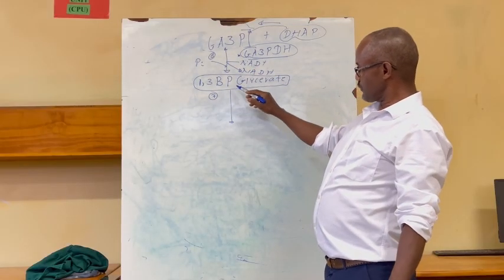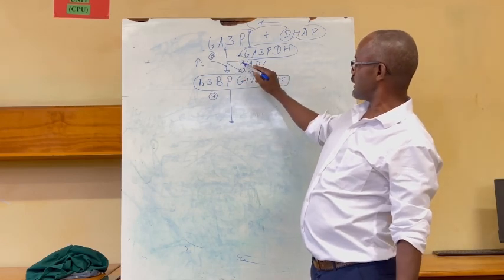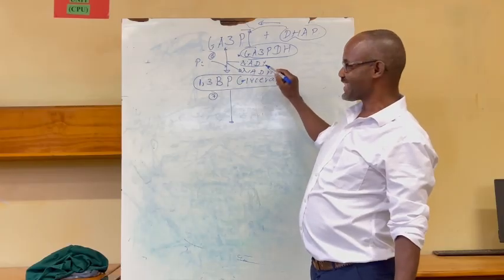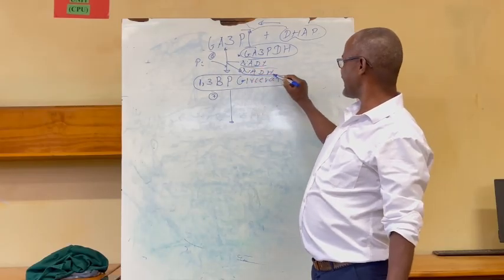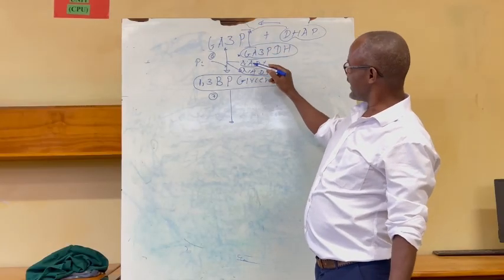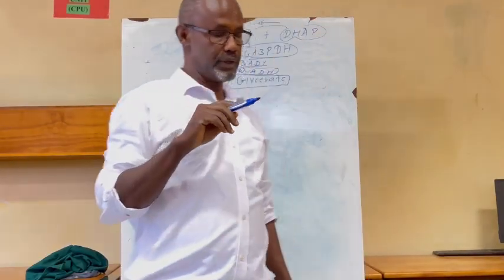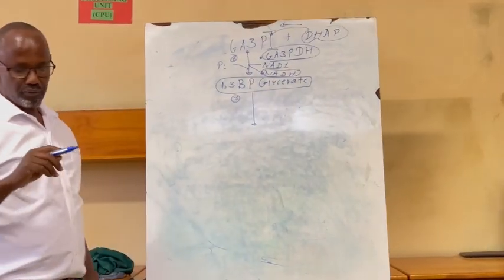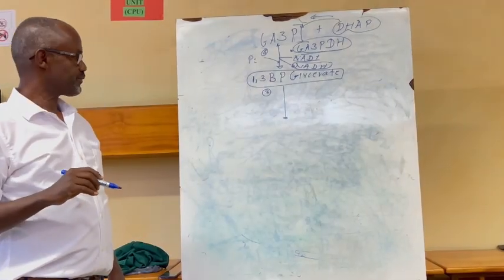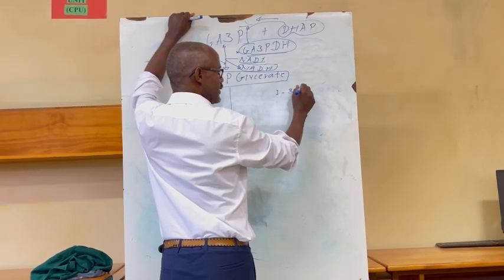into 1,3-phosphoglycerate. It has given its hydrogen and electrons to NAD plus, so that NAD plus has been reduced to produce what? NADH. Therefore, glyceraldehyde 3-phosphate is oxidized and NAD plus is reduced. Therefore, they call it the oxidation phase. Step 6 is the oxidation phase. Step 4, cleavage phase. Step 1 to 3, investment phase.